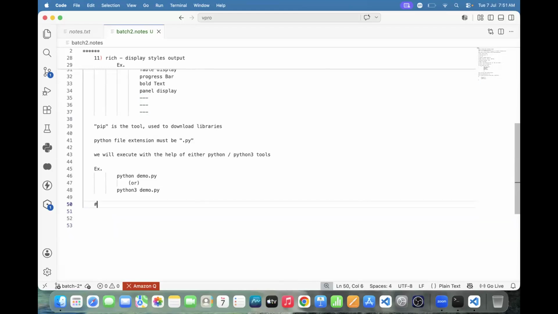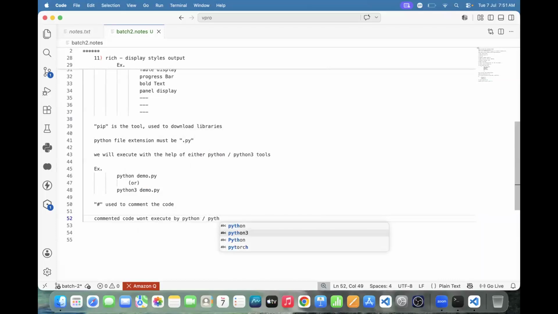Use hash to comment the code. Commented code won't be executed by python or python3.